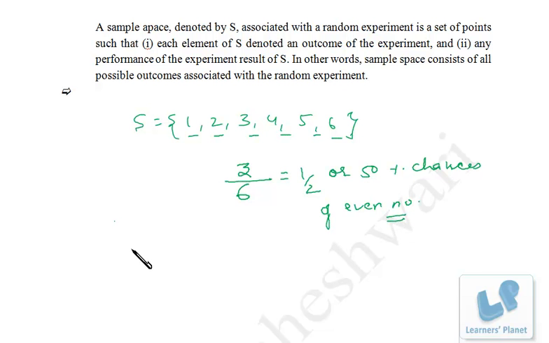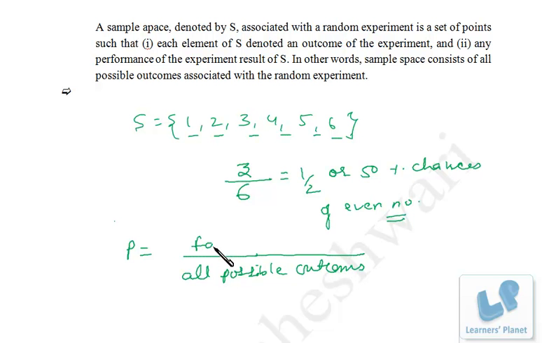So what's the probability exactly? Probability is favorable outcomes by all possible outcomes, or we can say events.